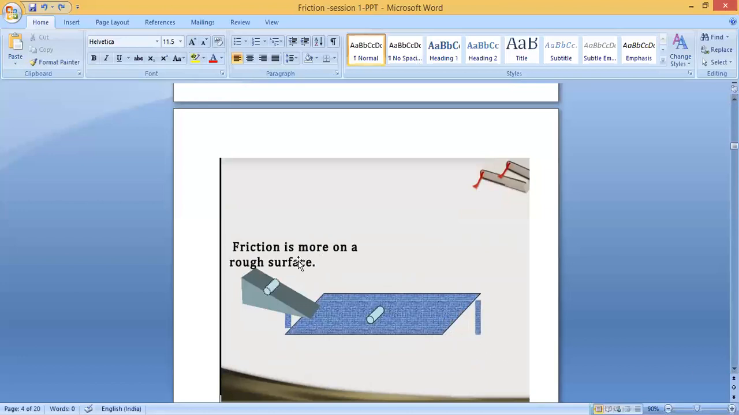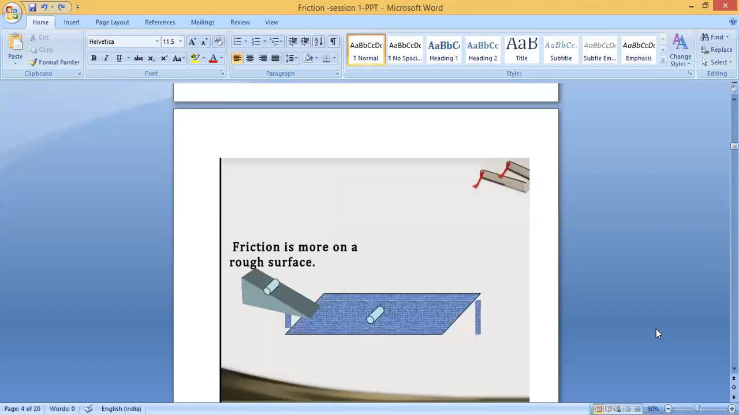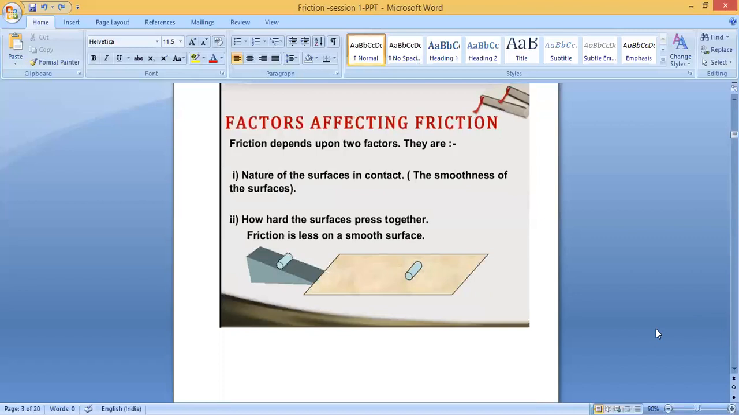Same thing I told, the friction is more on a rough surface. The same example is only given here. Look at here. Yeah, this is a rough one. Friction is more on a rough surface. This is a smooth one. So from the sliding place, it's rolling and it will come and stop here. So it is going more distance. Okay, it's a little far.